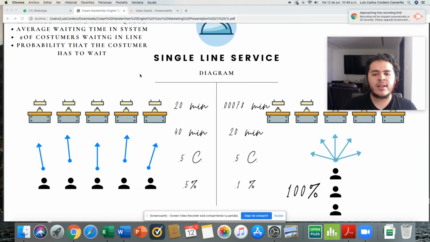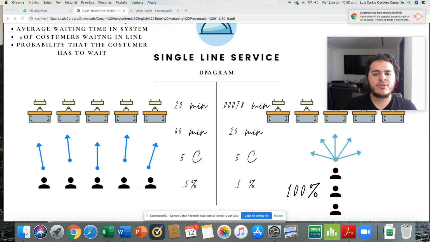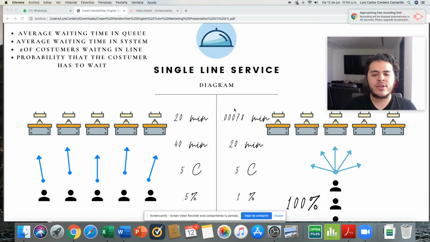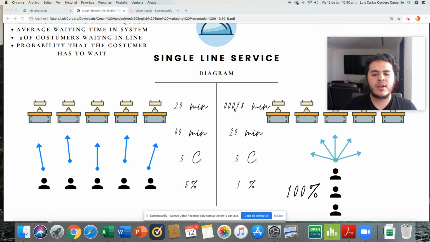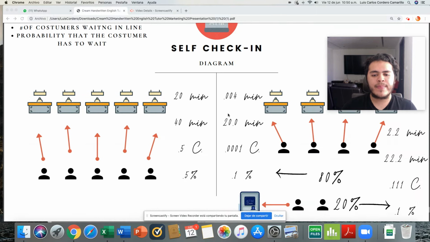After analyzing the data, we found out that the best option was the single line service because, as you can see, we use the variable time, and here it says that they have the lowest time, and that will